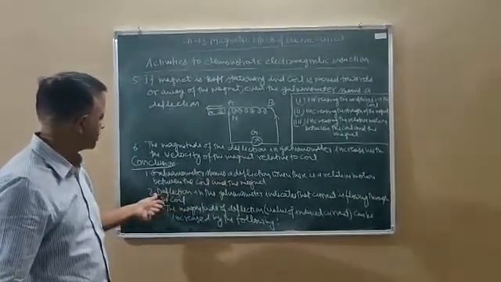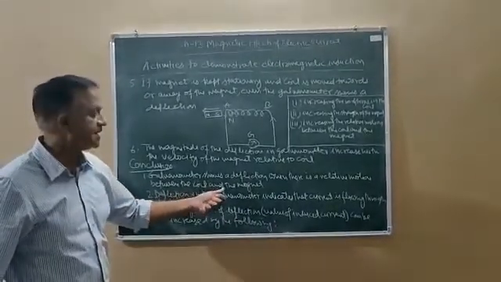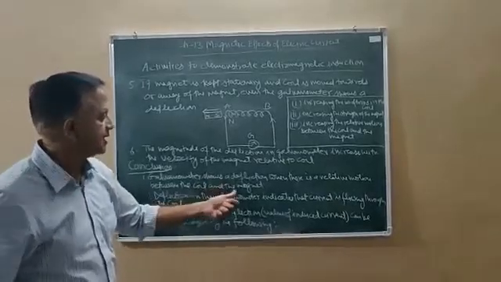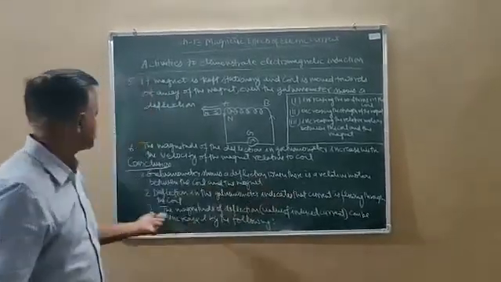Second conclusion says deflection in the galvanometer indicates that current is flowing through the coil.